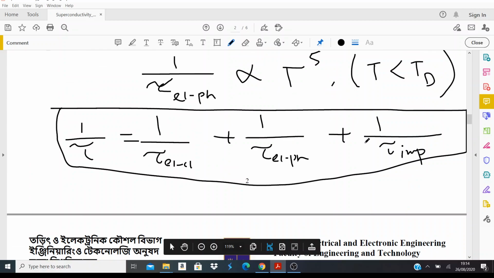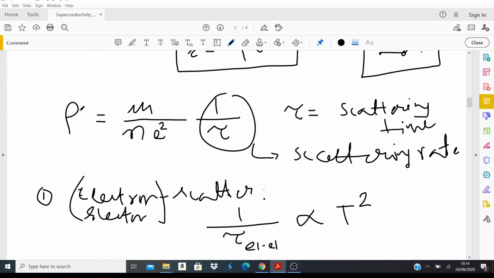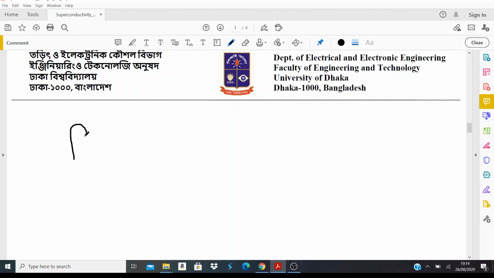So we have some term which is independent of temperature, we have some term which is proportional to T square, and sometimes we have proportional to T^5. So from that you can see the resistivity, right? If you write the resistivity, we have some terms that are independent of temperature, and let's denote that term by some fixed number rho naught, right?